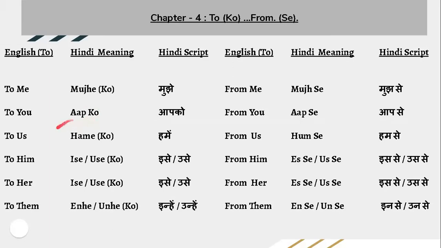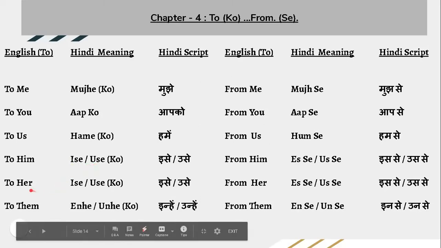Now to us, you can say hame or humko, hame or humko. To him or her, isse or usse. If you have to use ko, then you have to say isko or usko. Isko means someone is near, usko means someone is far. To her, isse, usse. Again, if you have to use ko, isko or usko. To them, inhe or unhe. Then if you use the ko sound, inko or unko. But again, I'll say you just try to learn without the ko sound except you.